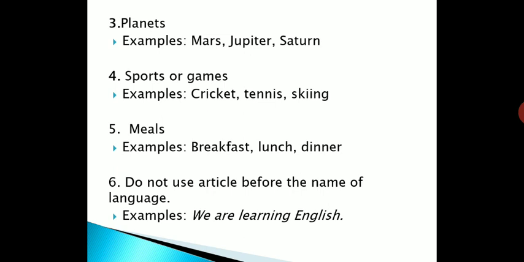Planets, Mars, Jupiter, Saturn also, generally we are not using any article. With sports or games like cricket, tennis, skiing also we are not using any article. Meals: breakfast, lunch, dinner. Do not use an article before the name of any language, like we are learning English. Clear? With languages also we are not supposed to use any article.